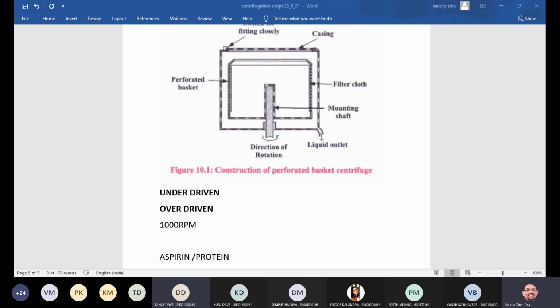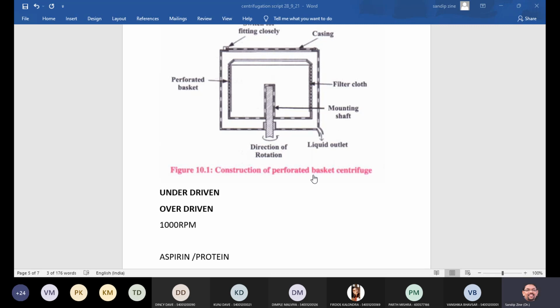Yes, yes. The basic principle of this perforated basket centrifuge is exclusively based on particle size and particle density.